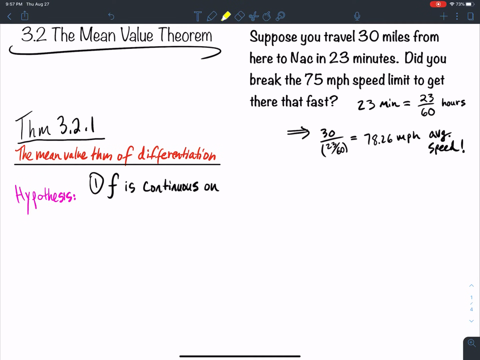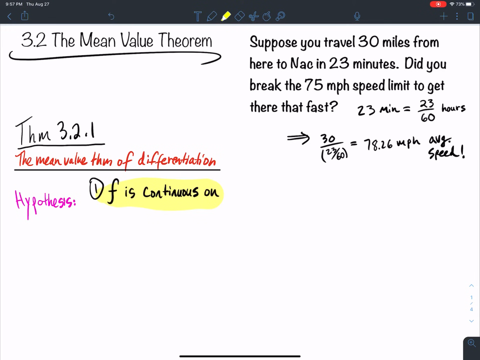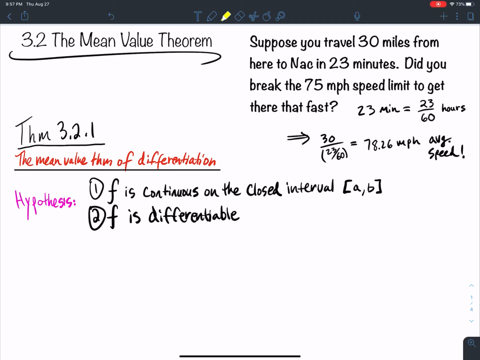Number one, f needs to be continuous, okay? Very similar setup to the extreme value theorem and the intermediate value theorem. With the mean value theorem, we need f to be continuous on a closed interval a to b, okay? Very similar to the other two big theorems. Number two, we need to add differentiability, okay? So f is differentiable. Not only is it continuous, it's smooth, okay? No sharp turns, undefined derivatives, whatever. It's differentiable on the open interval a to b.